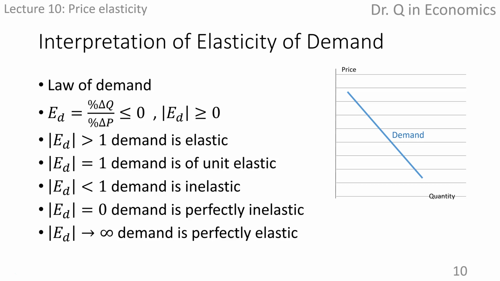In the previous example, price increases by 10%. Consumers decrease the consumption by 20%. The elasticity of demand is -2, and absolute value is 2. We say that the demand for restaurant meal is elastic. Consumers are responsive and sensitive to the price change.